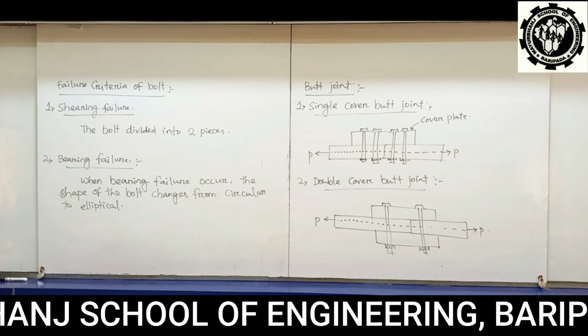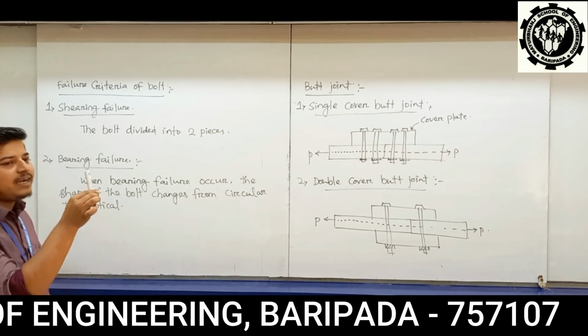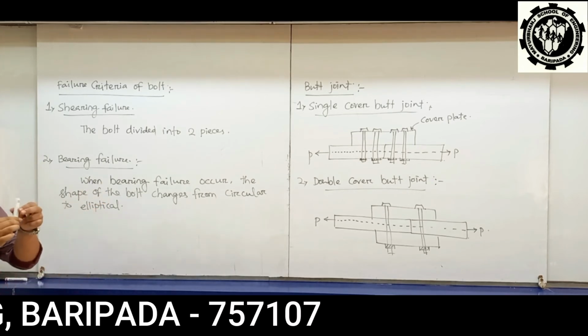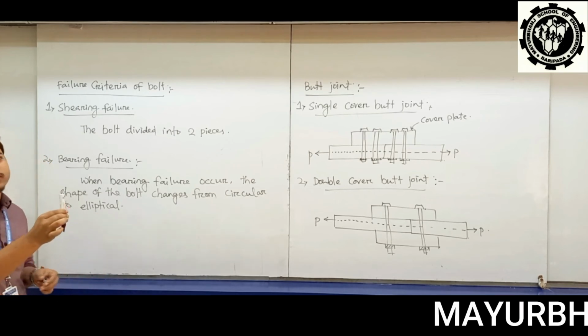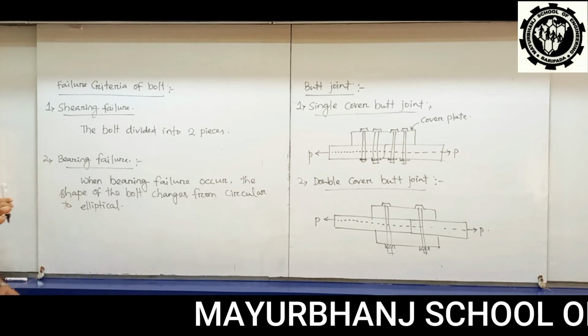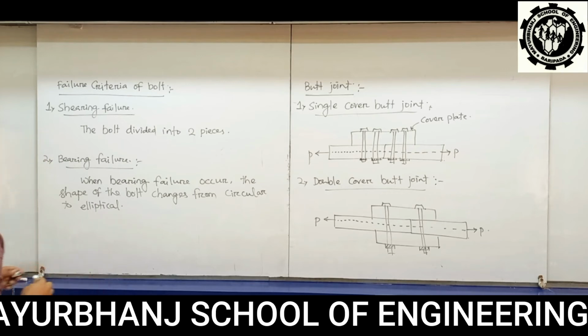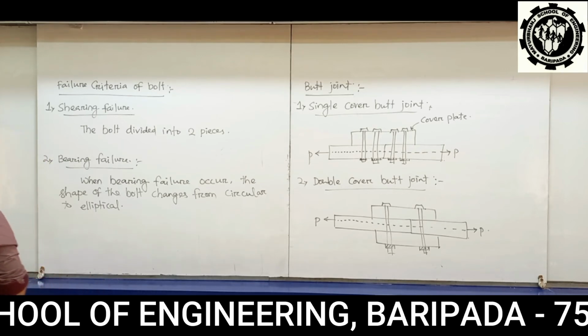So the bolt is circular. When it can't bear the stress, then bearing stress is developed in the bolt, and the bolt changes to elliptical shape. Okay.